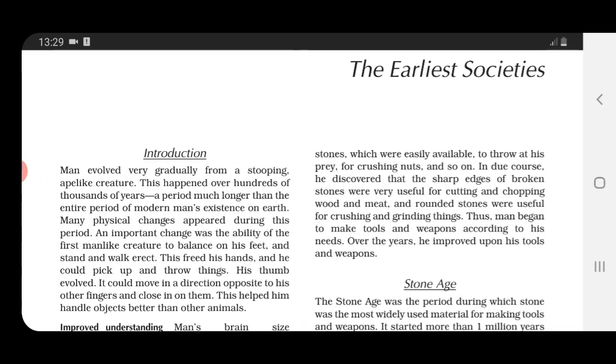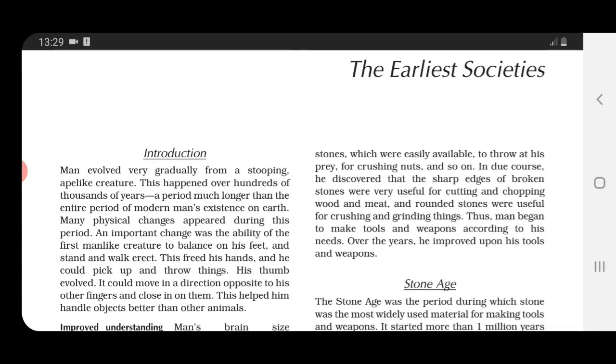Evolved means to develop. From a stooping ape-like creature we have developed gradually. We were earlier looking like a stooping ape-like creature. Stooping means bent, jhuka hua. We looked like an ape creature. This happened over hundreds of thousands of years, a period much longer than the entire period of modern man's existence on earth. So they are talking about hundreds of thousands of years ago.